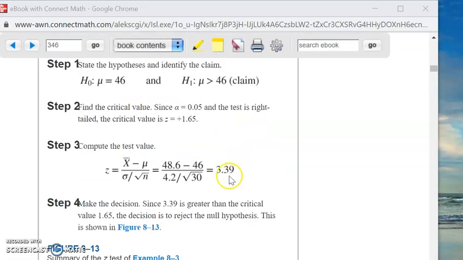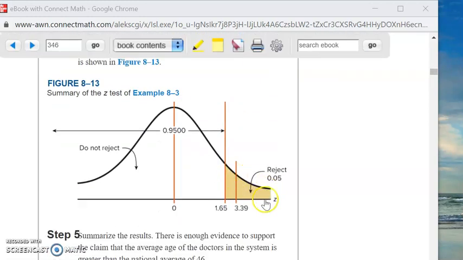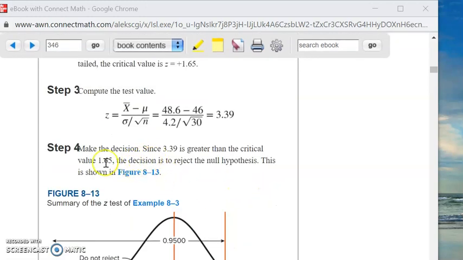So the test value is 3.39, the critical value is 1.65. Now you make the comparison, and 3.39, by golly, it's over here. It's in the reject region. So you reject the null hypothesis. So that's step 4, making the decision.